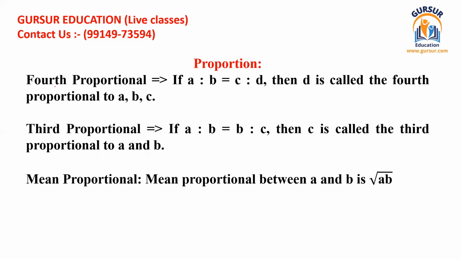Then fourth proportional, you would have understood: if A ratio B is equal to C ratio D, then D is known as the fourth proportional to A, B, C. What is third proportional? If A ratio B is equal to B ratio C, then C is known as the third proportional to A and B. And what about mean proportional? This is simple. If you have been asked to find the mean proportion between A and B, then you can easily find that by multiplying A and B and finding their square root. So it is all about that.